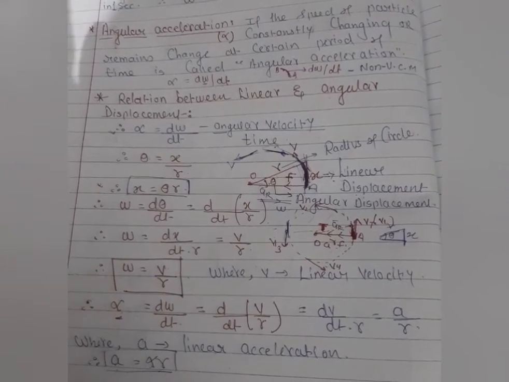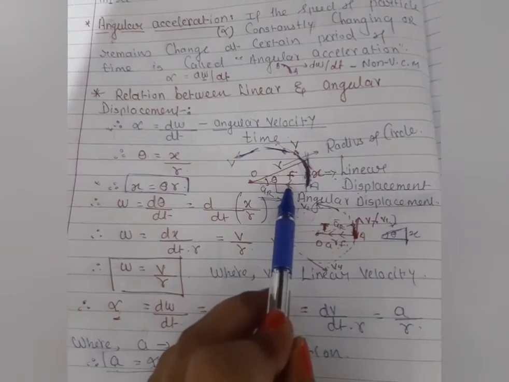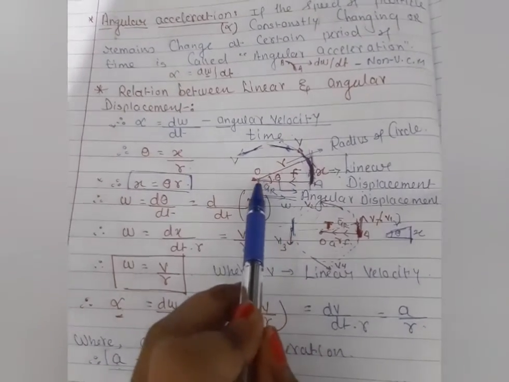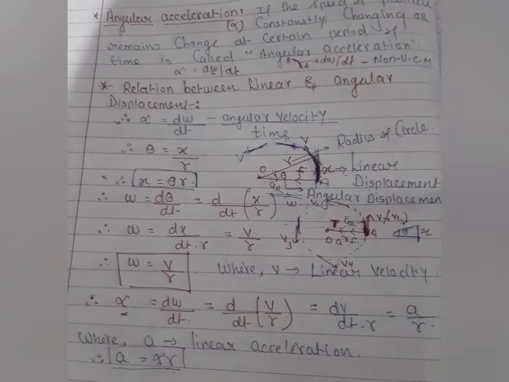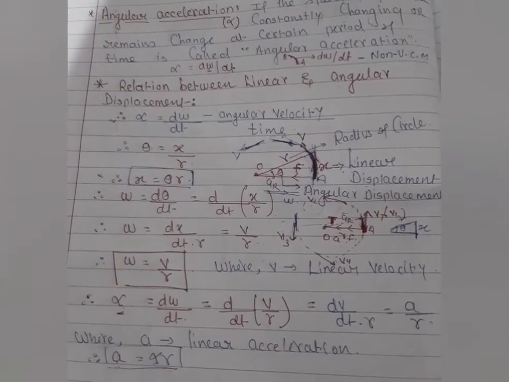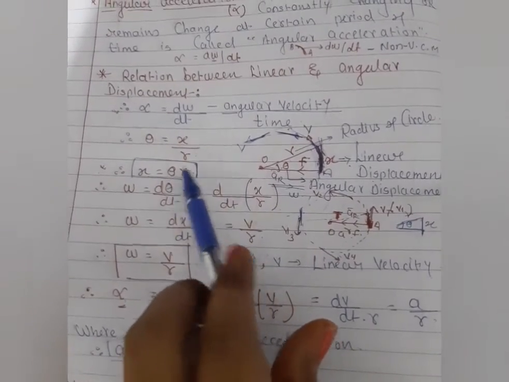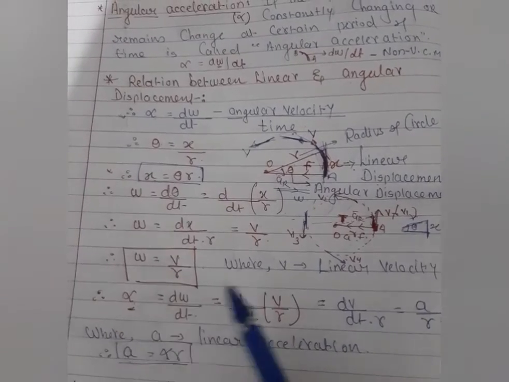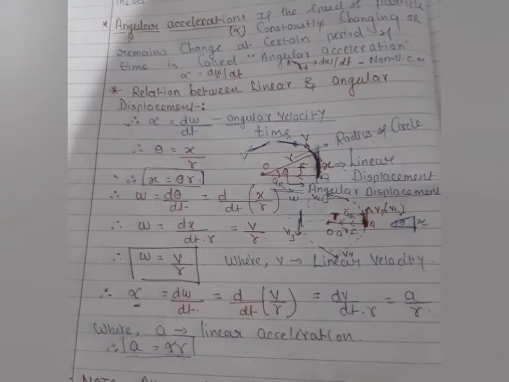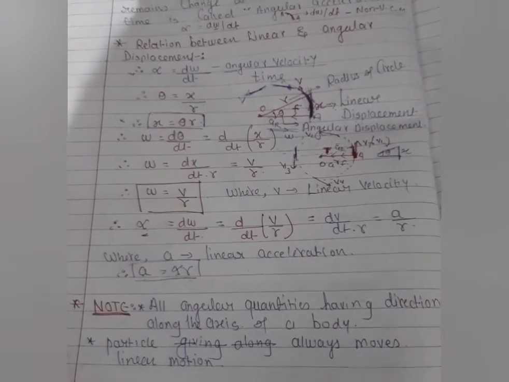Until and unless the body experiences some force towards the center, the acceleration is also moving towards the center. At this condition, centripetal force is acting on it. And during that case, the angular displacement, the angular velocity, the angular acceleration, this process also happens. Clear? So here we have some notes.